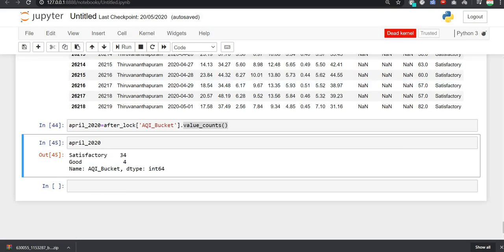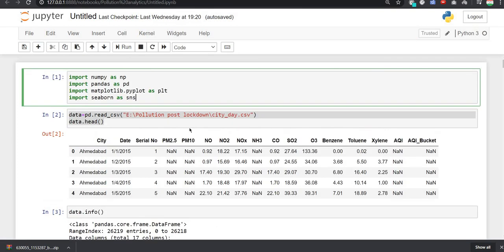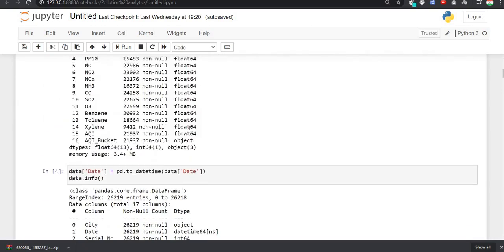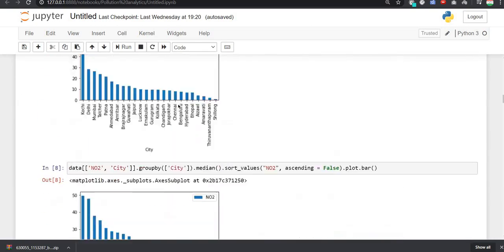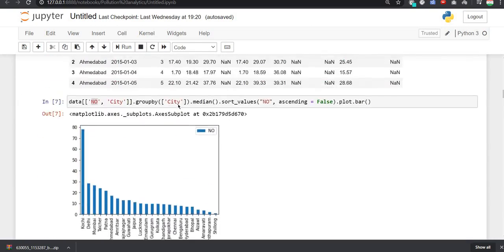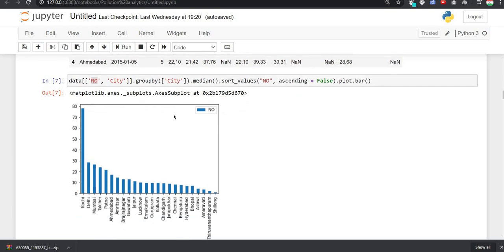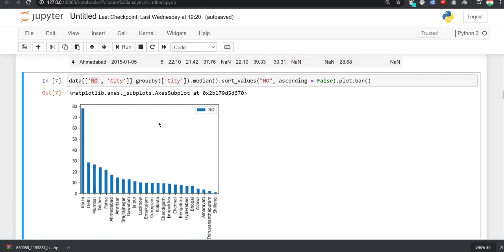After that, we analyzed our dataset in another notebook, and for that we did the same things. So here in this video we have talked about the bar graph, and we have plotted the bar graph using this function. This is a very easy function, you can learn it.